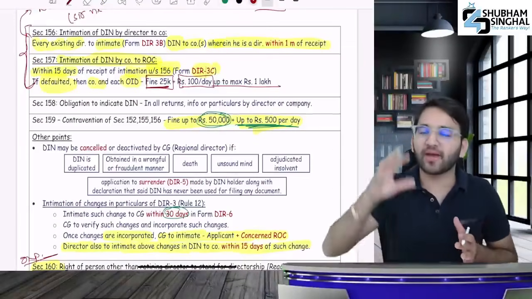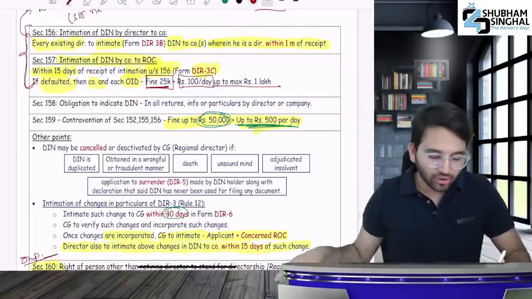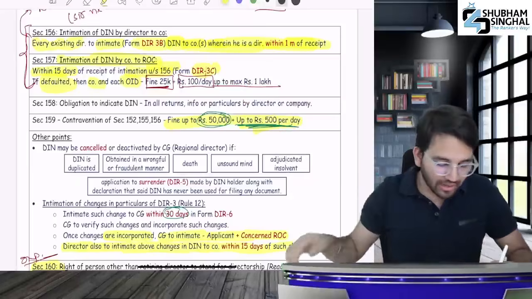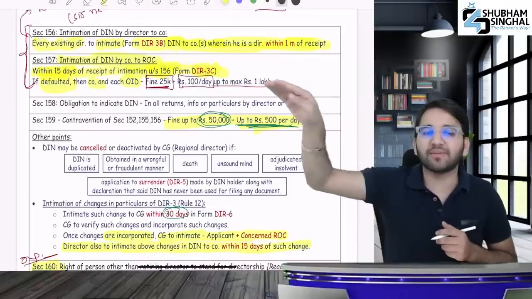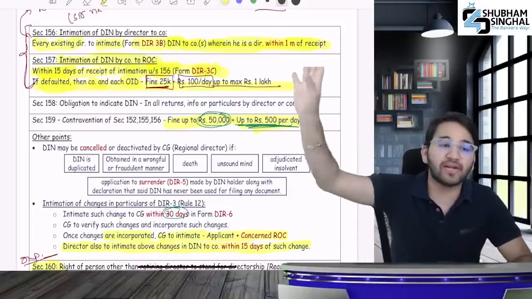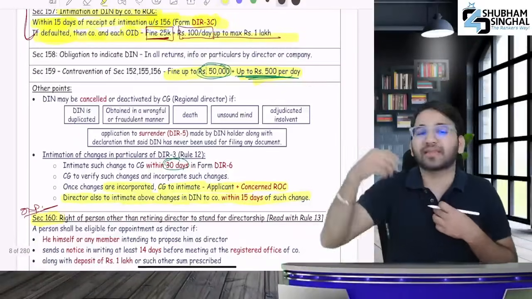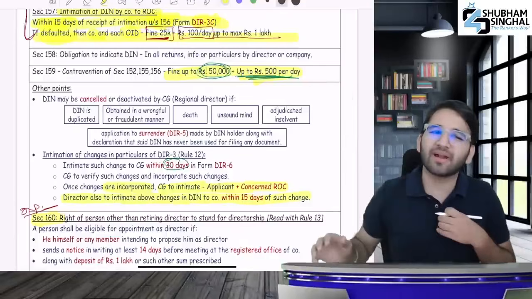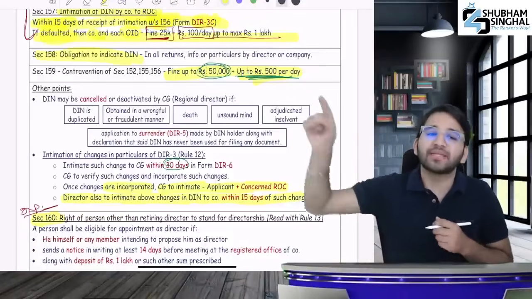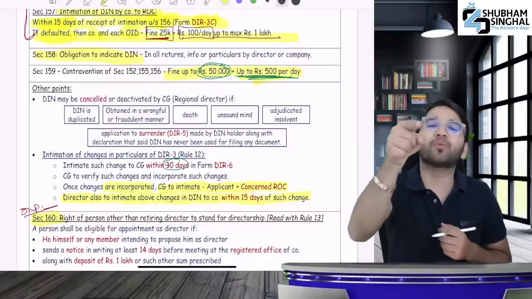If you have been a director before and you received the DIN number later, give the intimation in DIR 3B to the company within 1 month. Then the company will intimate the ROC in DIR 3C within 15 days. If you have contravened, then a penalty will be imposed. You can mark this as not important, but it might be asked in the exam. I can't say it won't be asked, because I think the ICAI also watches my video. What is section 158? Obligation to indicate. You will mention this DIN number in every return and information particular. You will have to intimate this DIN.